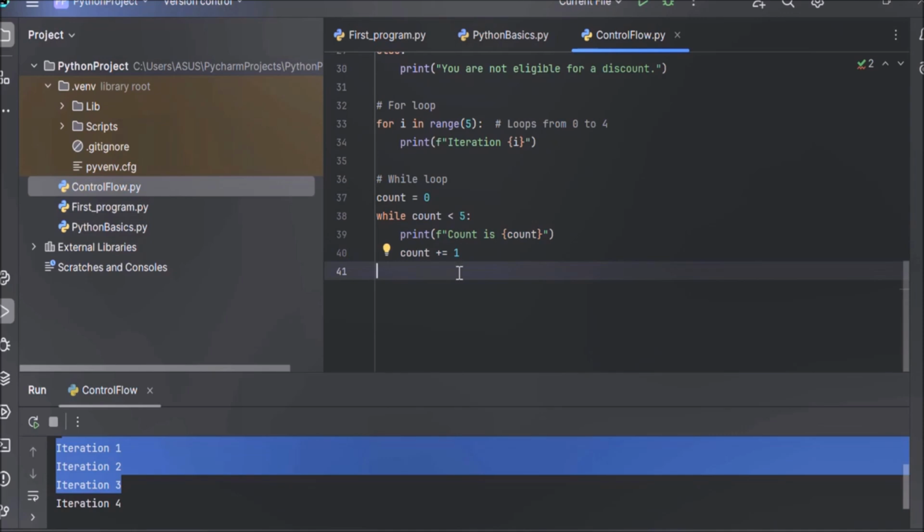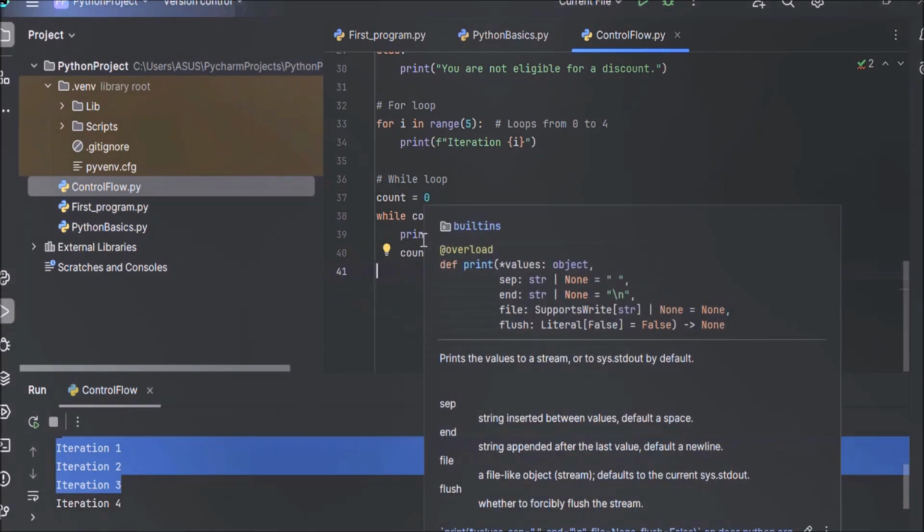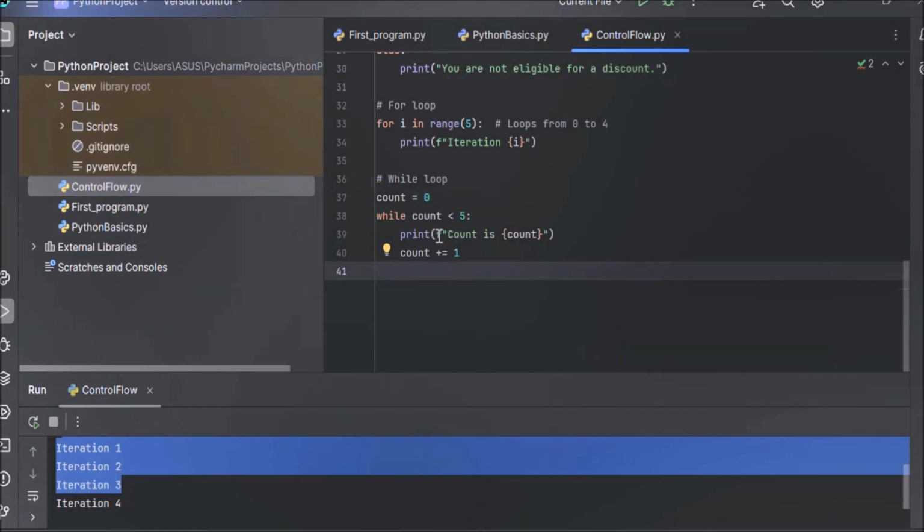And inside this loop body, we are printing the value of count by using the print function. And after printing the value, we are also incrementing the value of count by 1. Count equals count plus 1. This statement means count equals count plus 1.